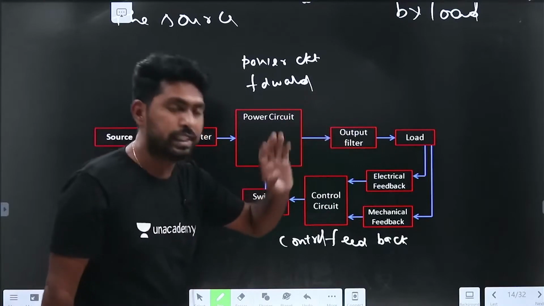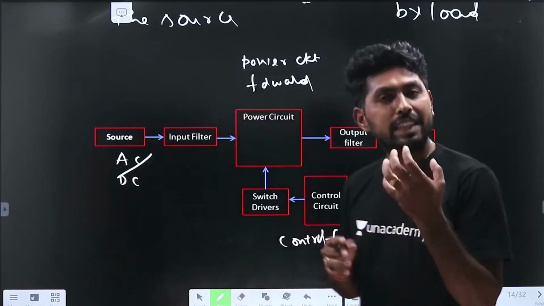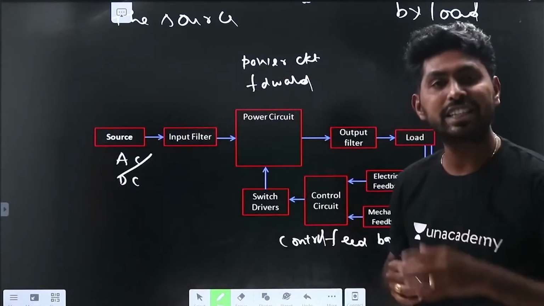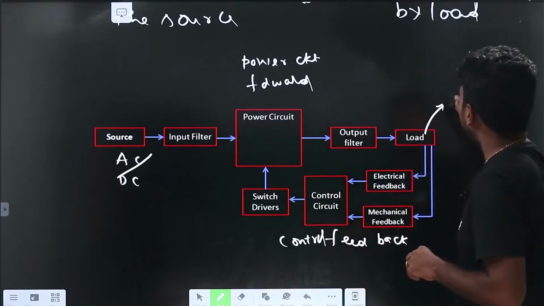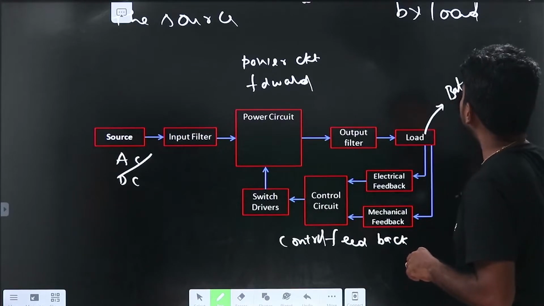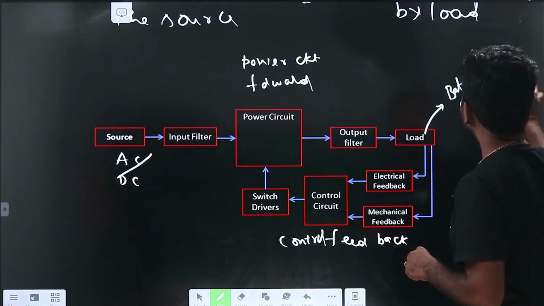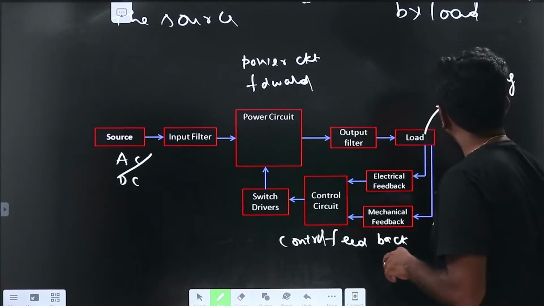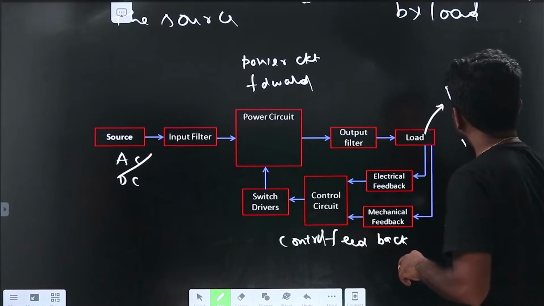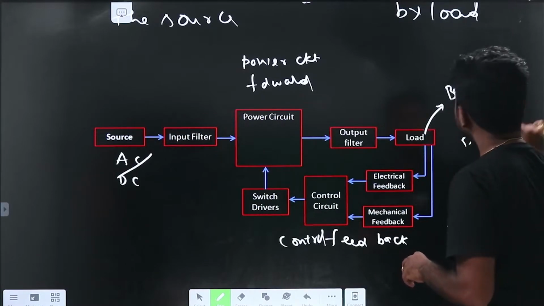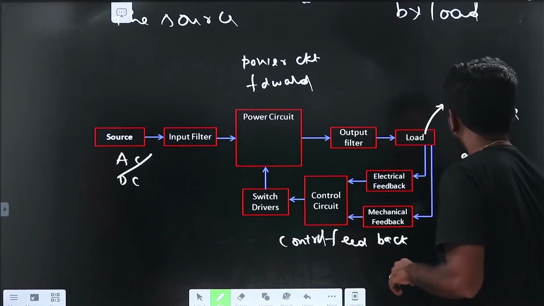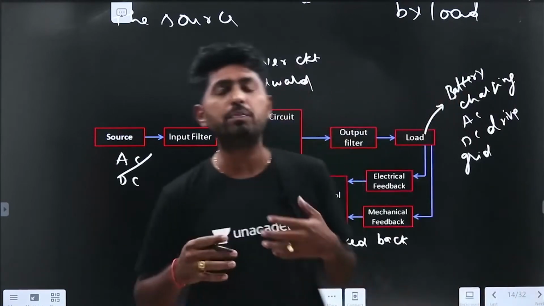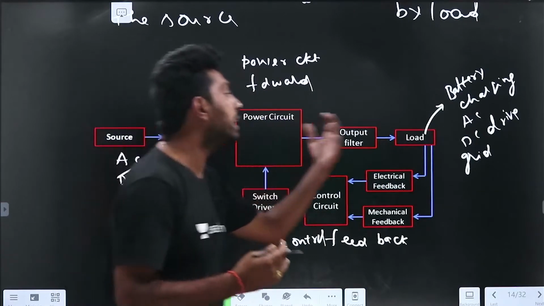What are all the loads here? As I said before, power electronics has a large application area. The different types of loads are battery charging applications. We can drive an AC drive, or we can drive a DC drive, and we can connect to the grid. It depends on the application; the load energy may be different.